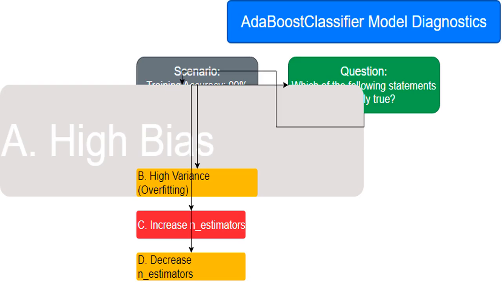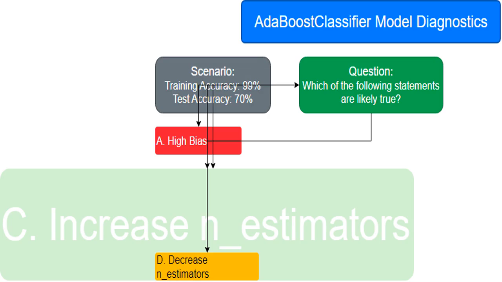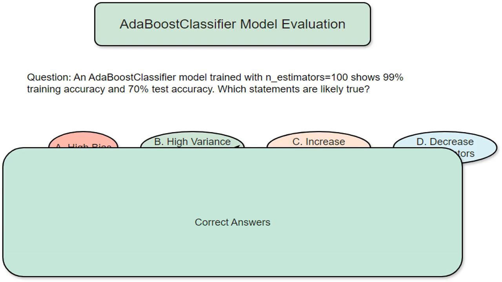The model doesn't suffer from high bias. High bias would mean the model is too simple and performs poorly on both training and testing data. That's not the case here. Increasing the number of weak learners would likely make overfitting even worse. I've identified options B and D as correct.